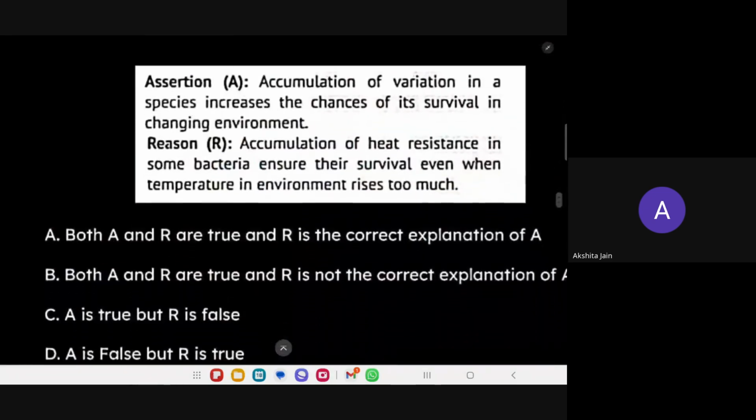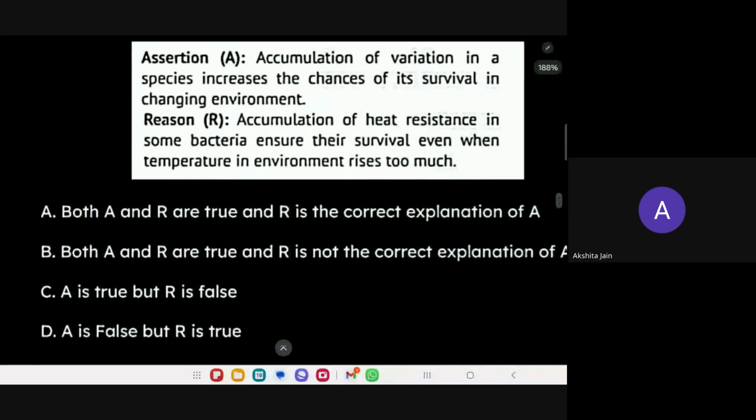Yes. Assertion and reason again. Read this assertion. Khalid, read the assertion. Ma'am, accumulation of variation in the species increases the chance of its survival in a changing environment. Is that correct, Khalid? Yes, ma'am. Okay, reason. Accumulation of heat resistance in some bacteria ensures their survival even if the temperature of the environment rises too much.